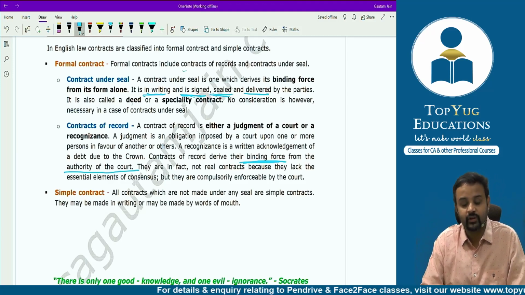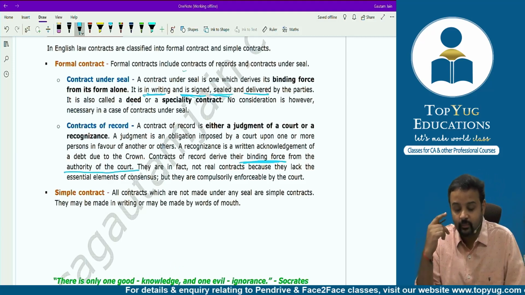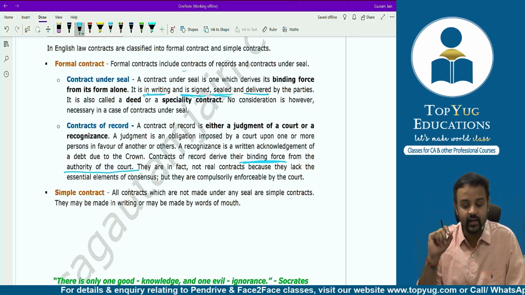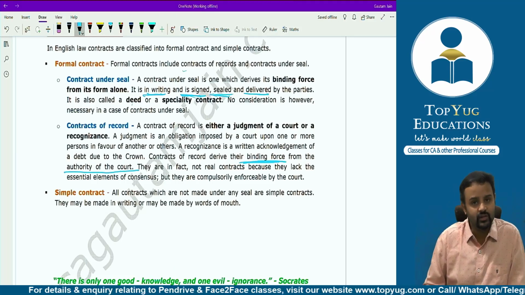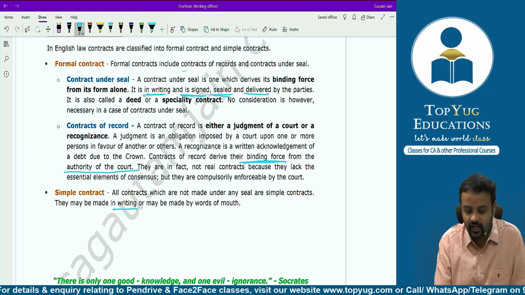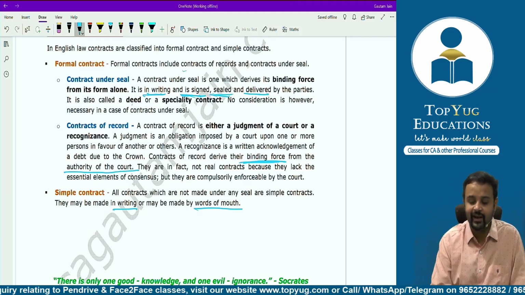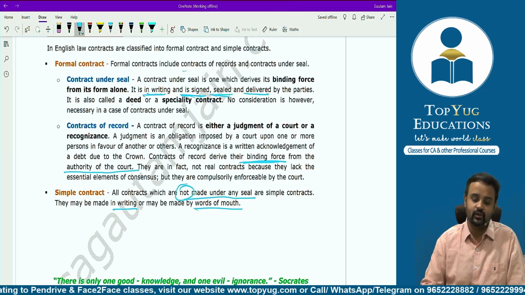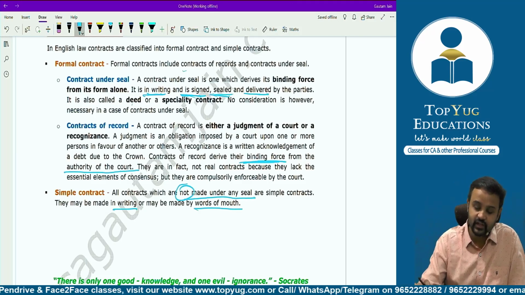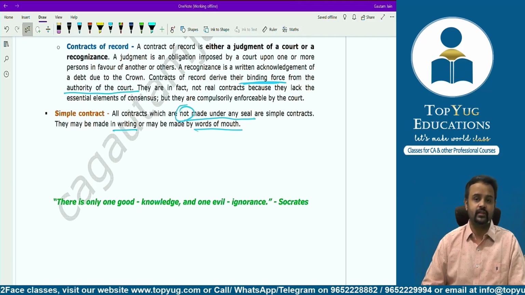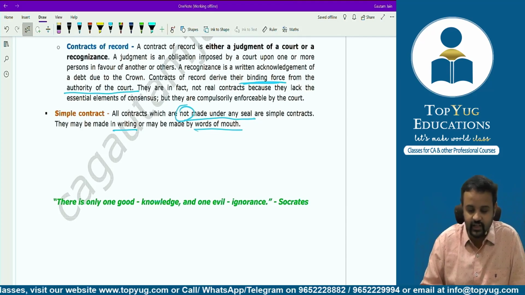Then coming to simple contracts, all contracts which are not made under any seal are simple contracts. They may be made in writing or may be made by words of mouth. They are simple contracts. They are not made under any seal, is what they're trying to say. Understood, guys? So this was with respect to what? Classification of contract.